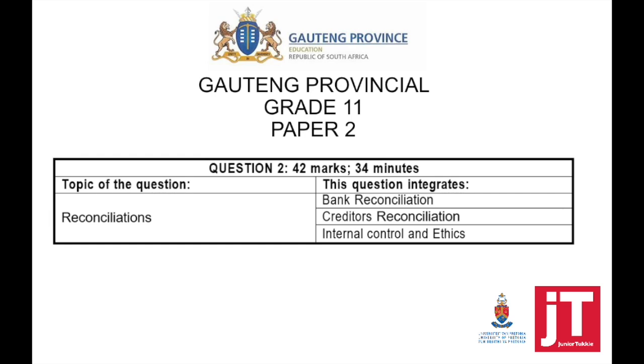This question is 42 marks and 34 minutes. Again, make sure that you stick to the time prescribed per question. You do not want to end up not finishing your paper. This question consists of reconciliation, which is bank recon and creditors recon, internal control and ethics. Now, just a reminder, reconciliation is what you've done since grade 10.